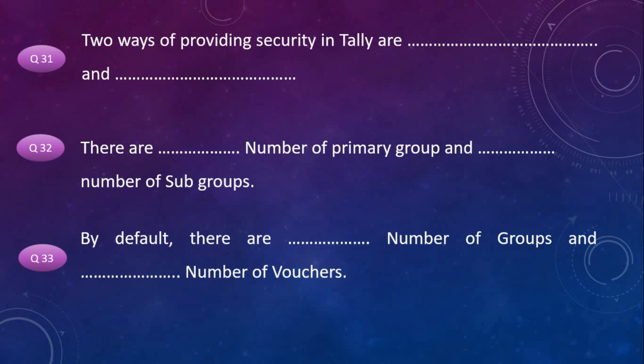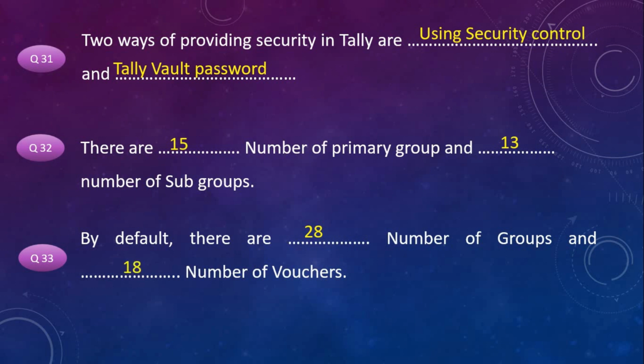Two ways of providing security in Tally are using security control and Tally password. There are 15 number of primary groups and 13 number of subgroups. By default, there are 28 number of groups and 18 number of vouchers.